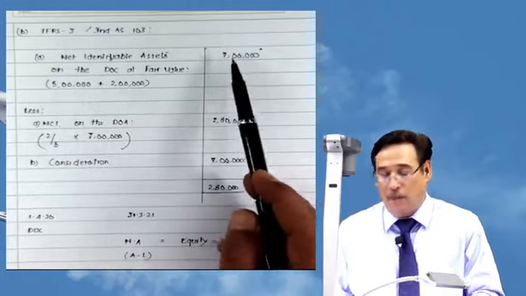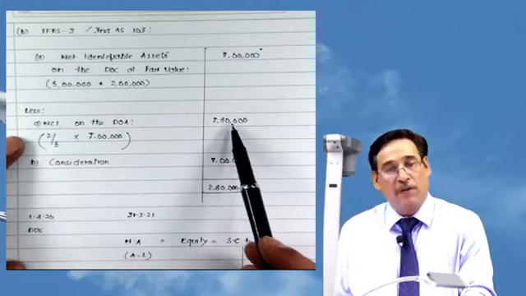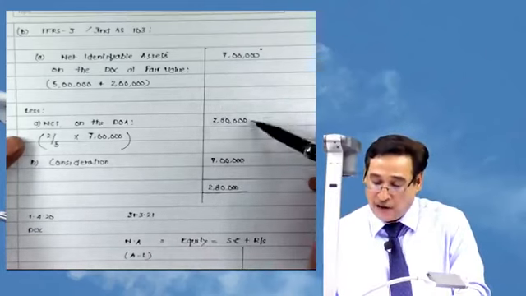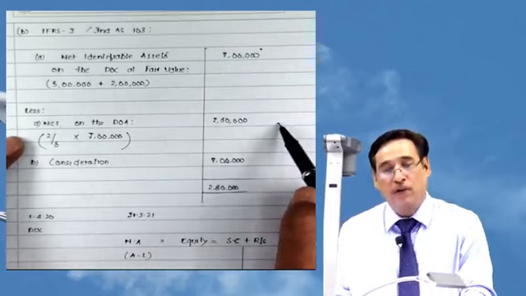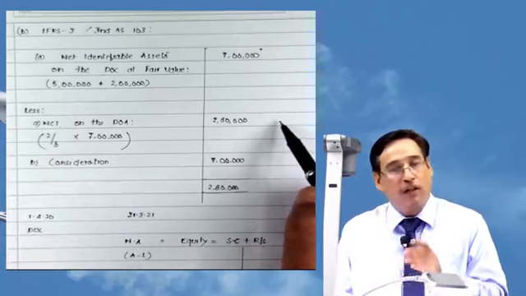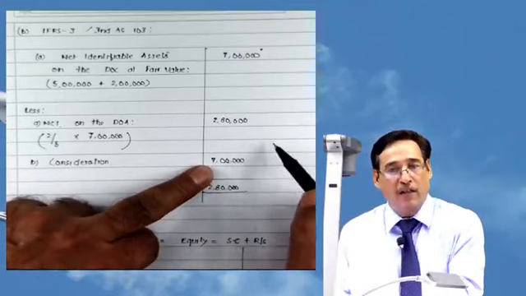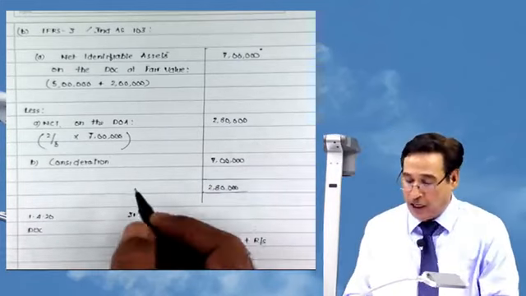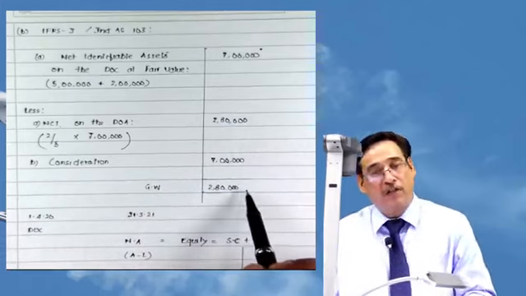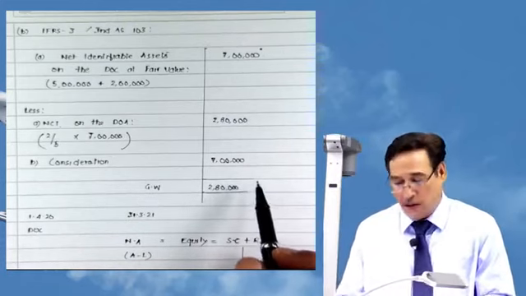It is 7 lakh. But out of this 7 lakh, this much belongs actually to non-controlling interest. You have to multiply this figure with the stakes of the non-controlling interest. So if you take the difference of these two, it will be equal to 420. So that means, technically speaking, Parent Limited is acquiring only 4,20,000 worth of net assets, but we are paying 7 lakh to acquire 4,20,000 worth of assets. So that is why we are paying more, and that is why the resultant item will be considered as capital loss, will be termed as goodwill. However, if the resultant item would have been a gain, in that case, I would have written gain on bargain purchase. Is it clear to you?